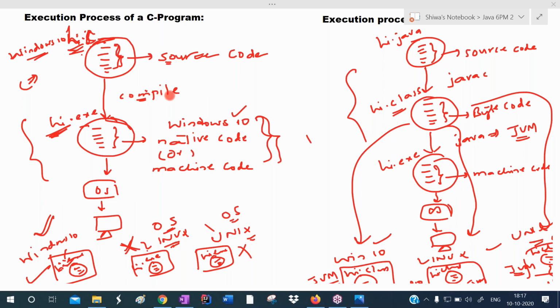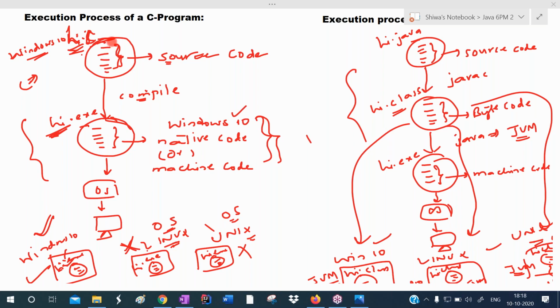So we are compiling here. After compilation, it generates another file. That file contains native code, or you can say machine code, which can be understood by the operating system. This is the operating system's understandable code.